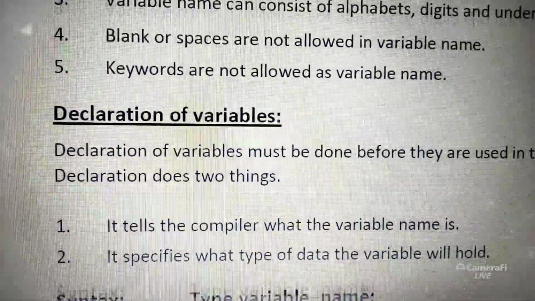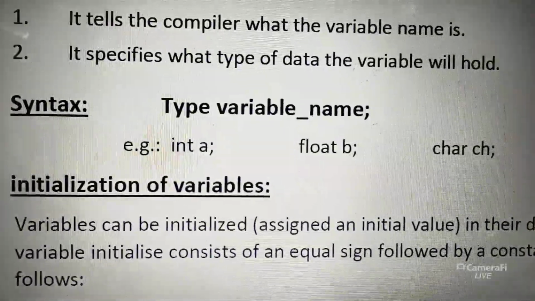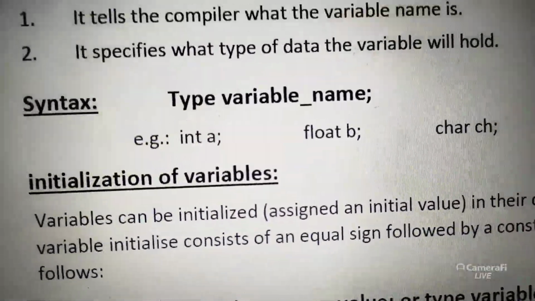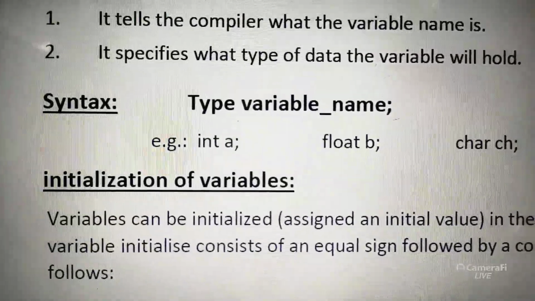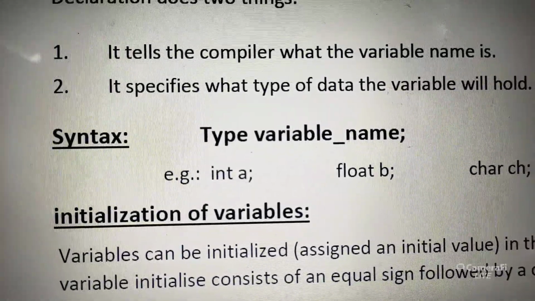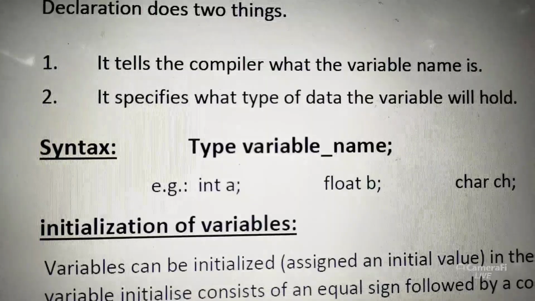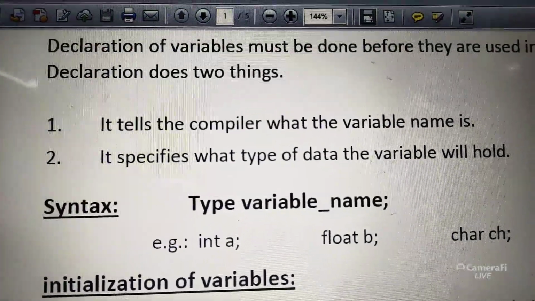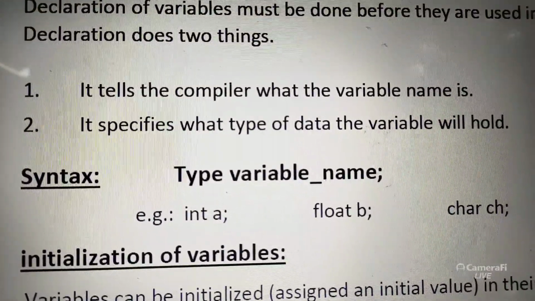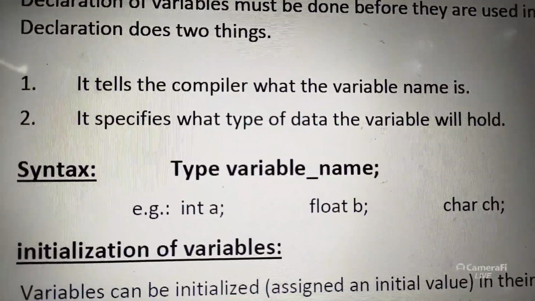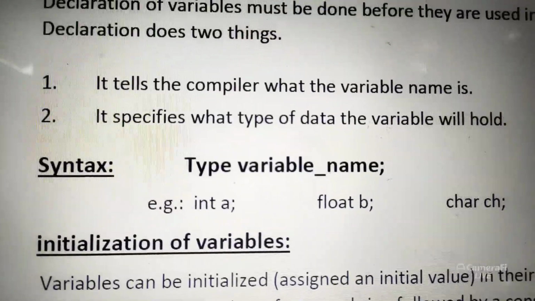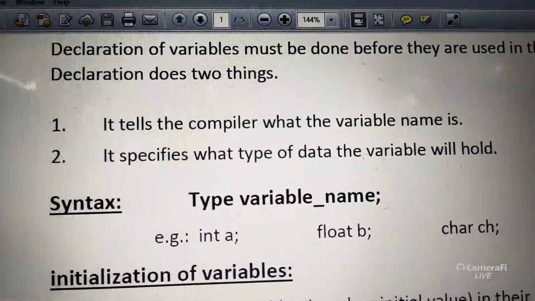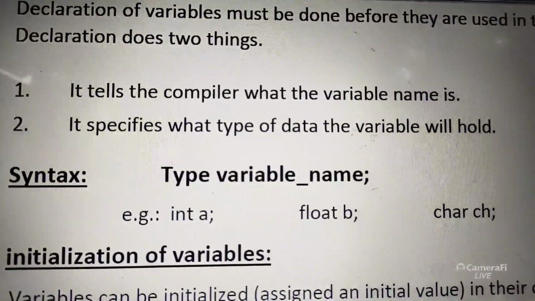Before using a variable, it must be declared. For example, you could see int a, float b, char ch: one integer variable, one float variable. What are int, float, char? The data type. Why should we declare the variable? It is a rule in C language. Next, it tells the compiler what the variable name is. Int x, y, z: how many variables, and what are the names of the variables? It specifies what type of data the variable will hold.